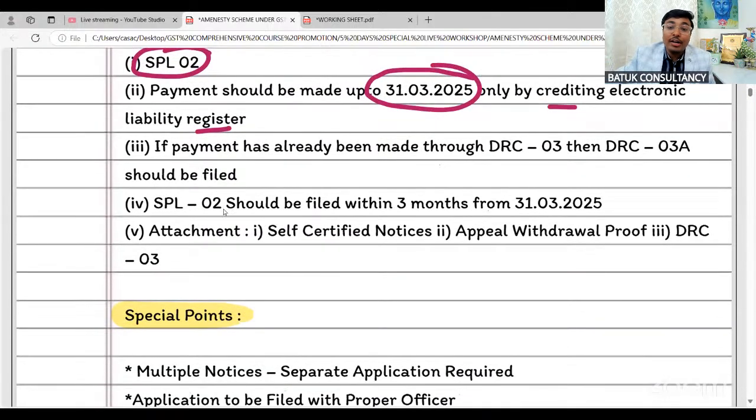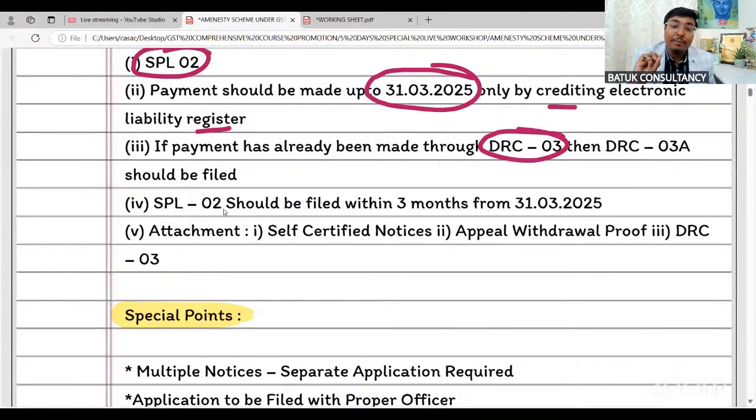If the payment has already been made through DRC 03, suppose before the amnesty scheme, you have made the payment through DRC 03. In many cases, the departmental authority issued a notice to the taxpayer that, sir, make the payment or provide a declaration that you are willing to go for the amnesty scheme when SPL 01 and 02 were not available on the common portal.